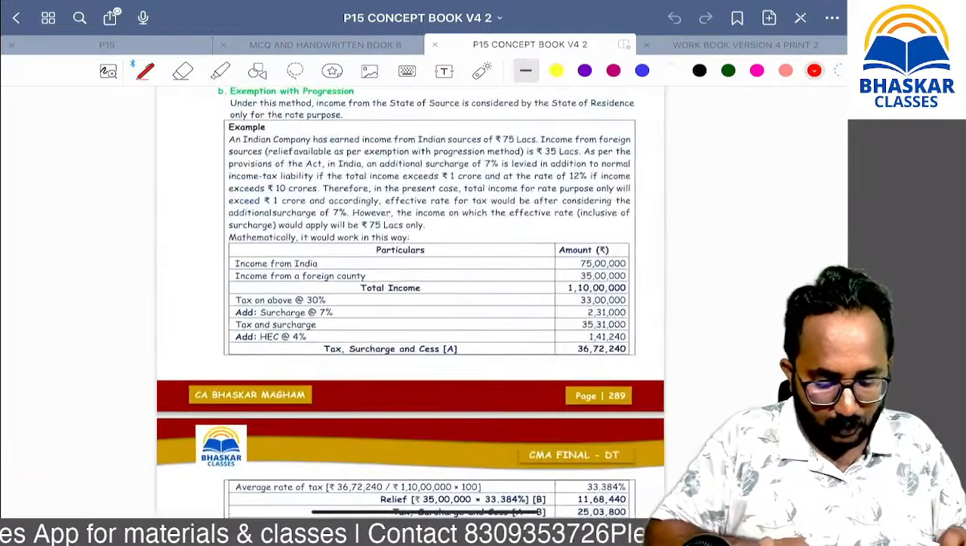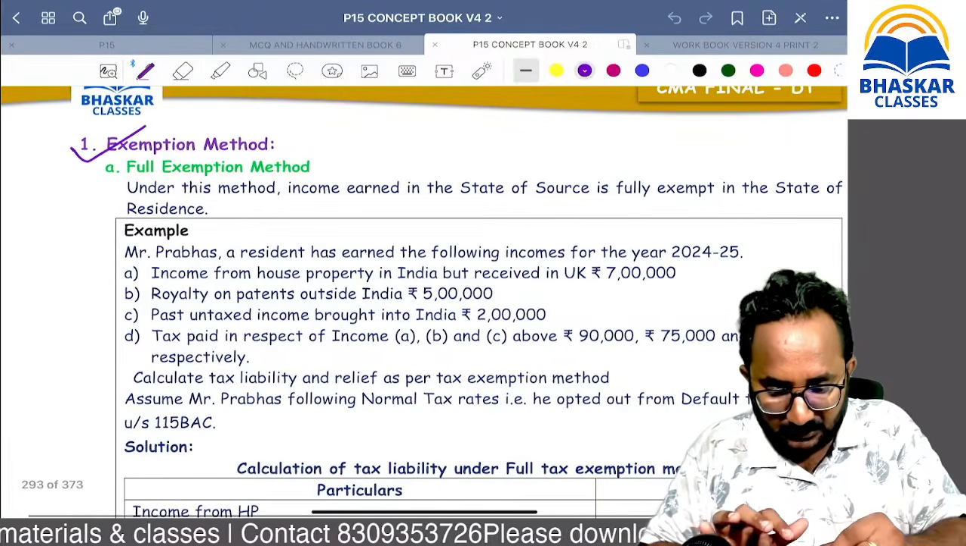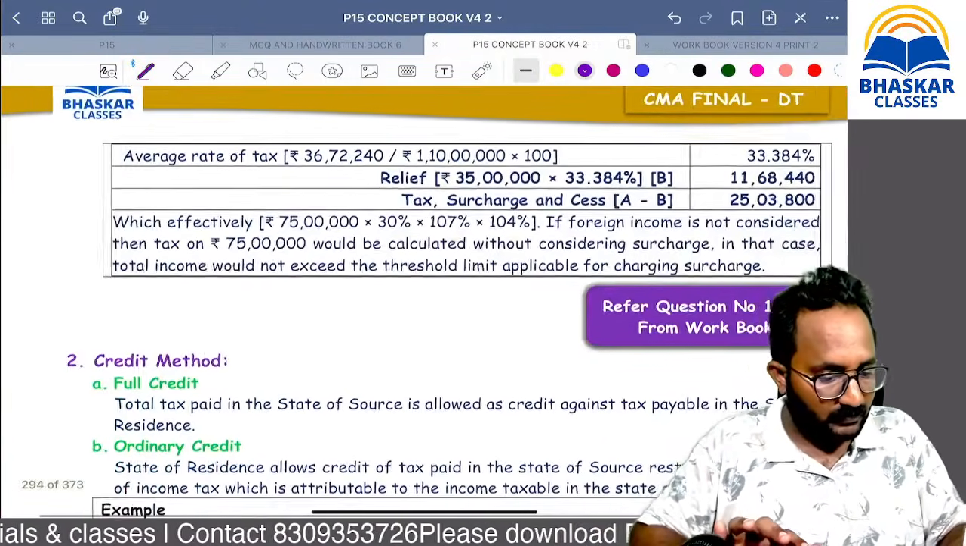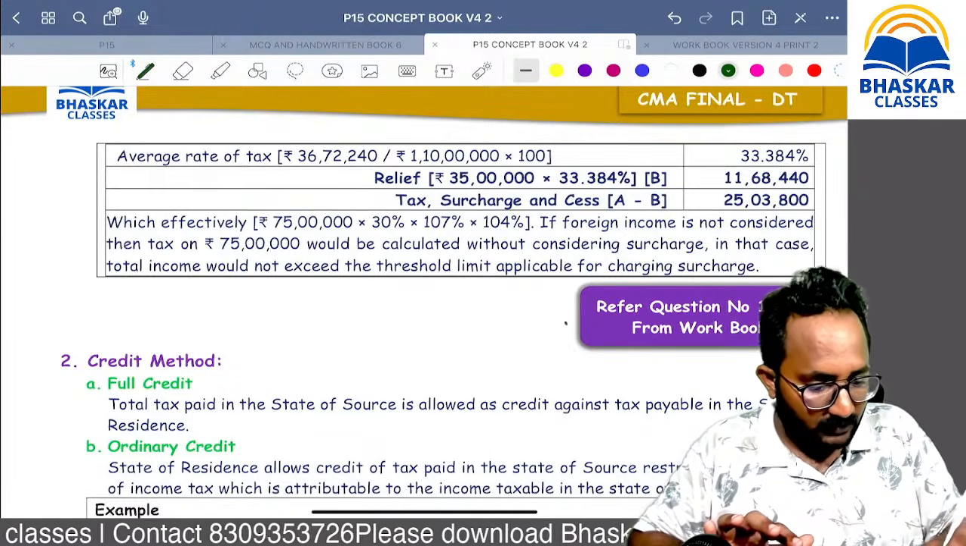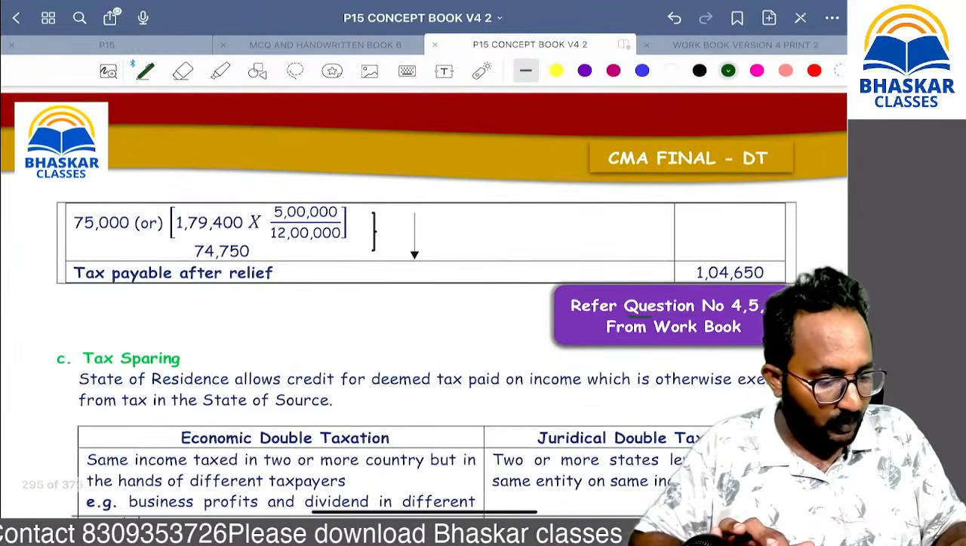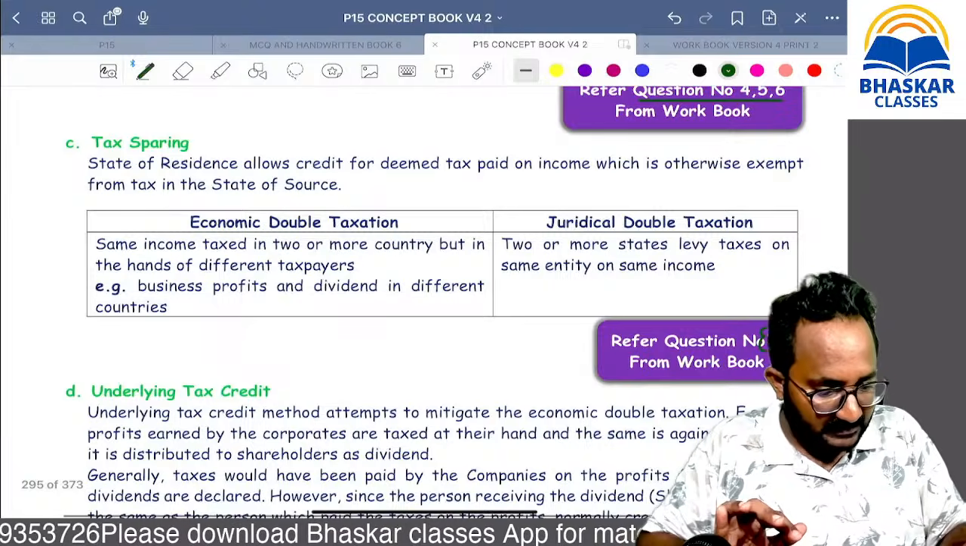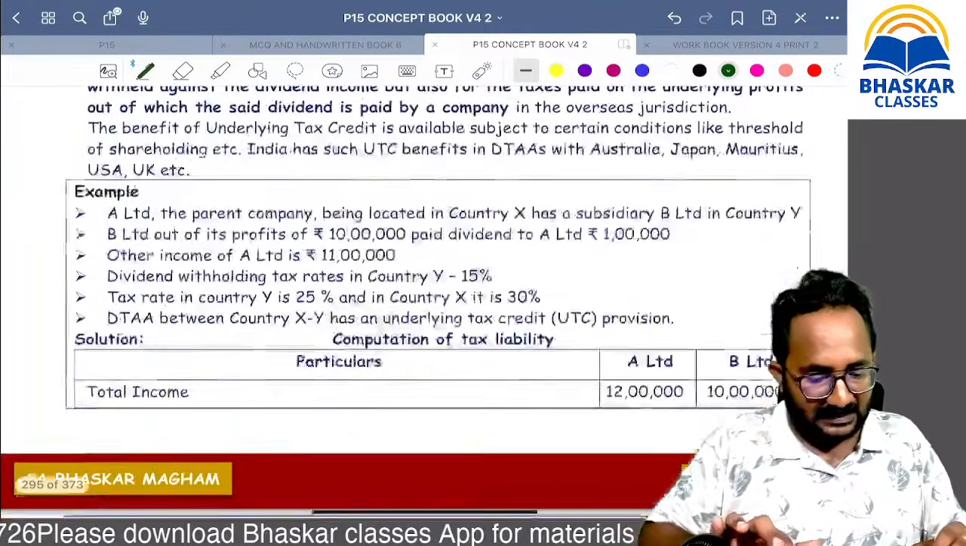what is the problem you are going to solve? After the full exemption method, you are going to solve question number 1, question number 2, question number 3. After the credit method, you have to solve question number 4, question number 5, question number 6. After sparing, question number 7, already done. Underlying tax credit method, after that.